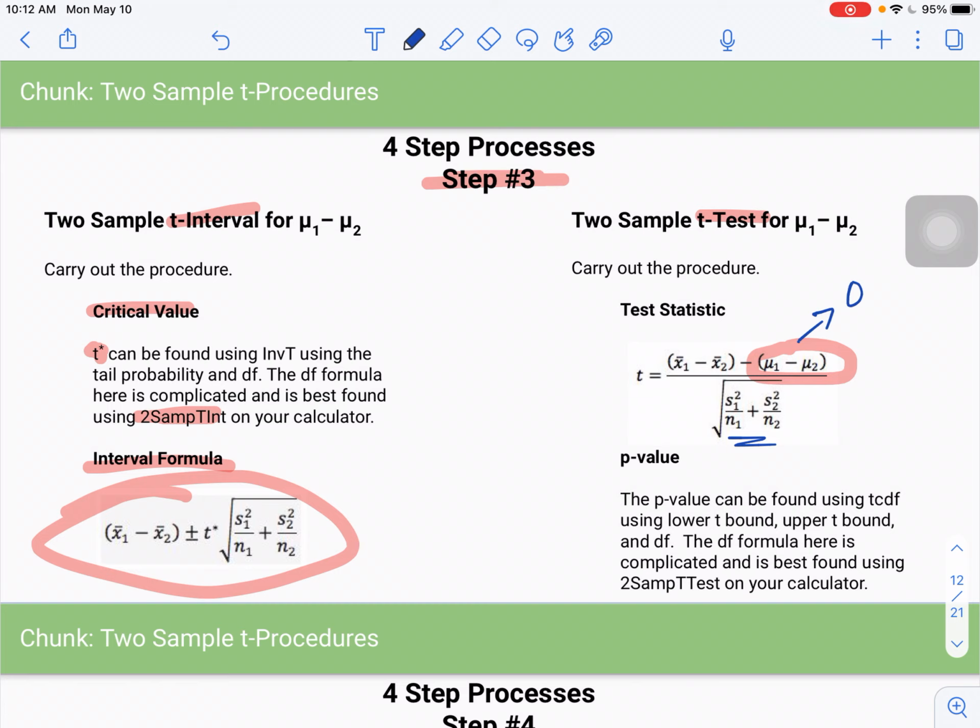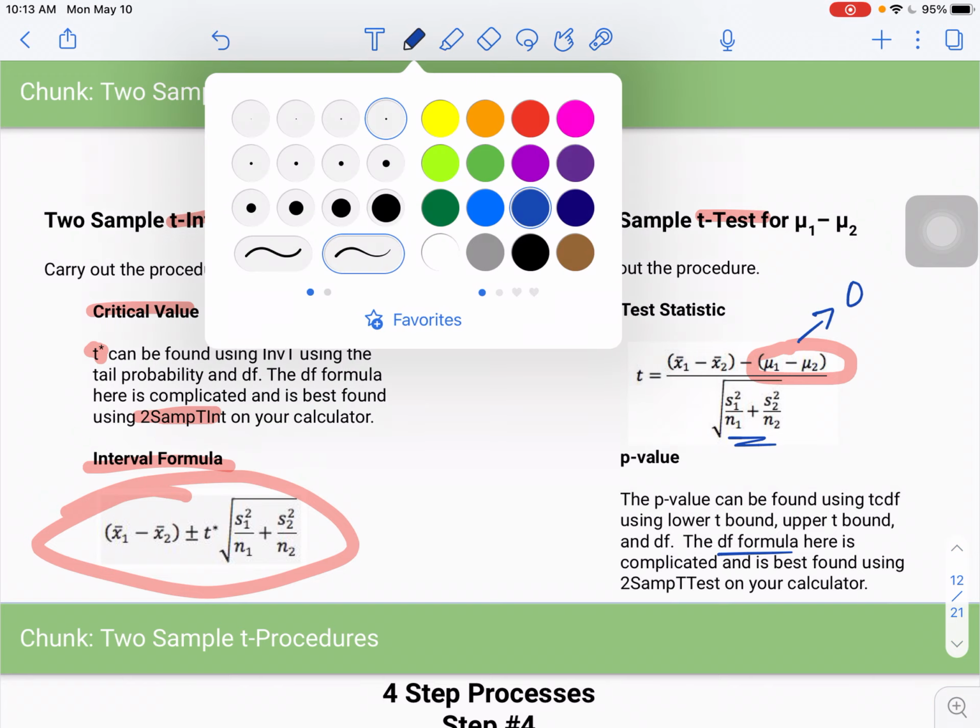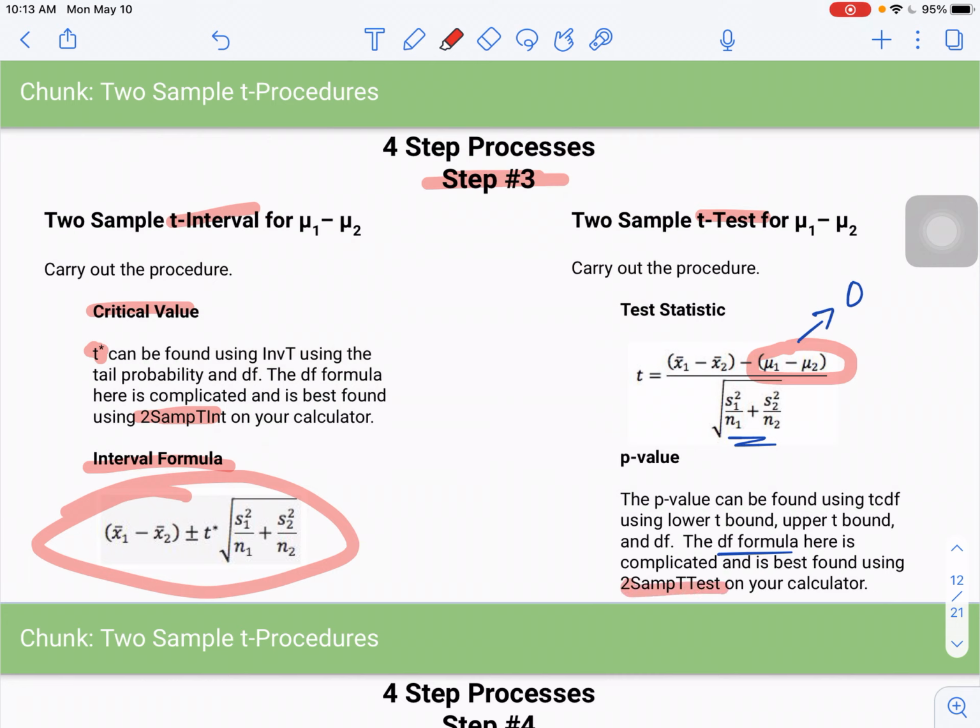So that's your test statistic. You always want to report that. Again, we're usually going to be using technology to find this. And then the p-value can be found using tcdf, with the lower t-bound, upper t-bound, and df. But again, the df formula here is complicated, so it's best found using 2-SampTTest on your calculator. And I'll show you that in a few minutes.